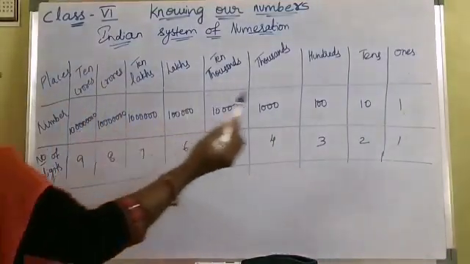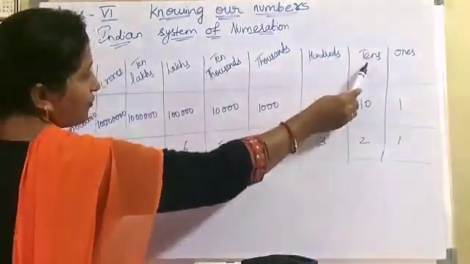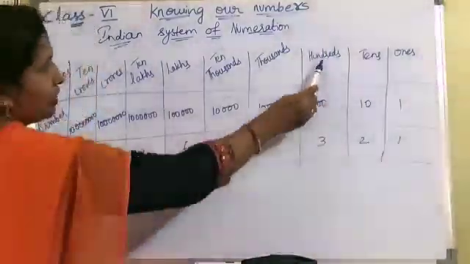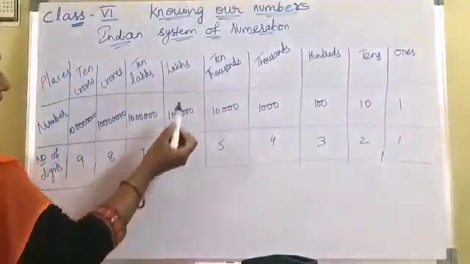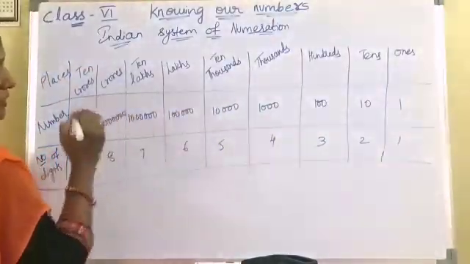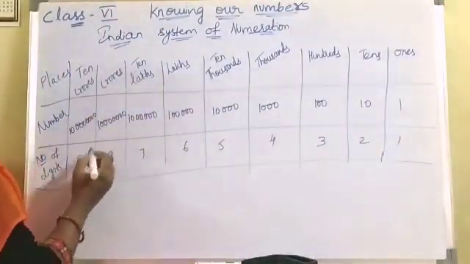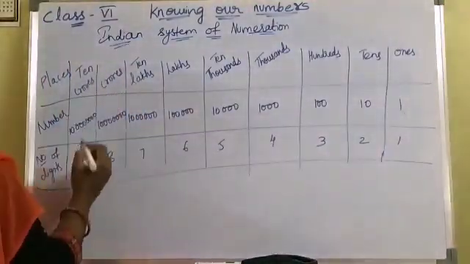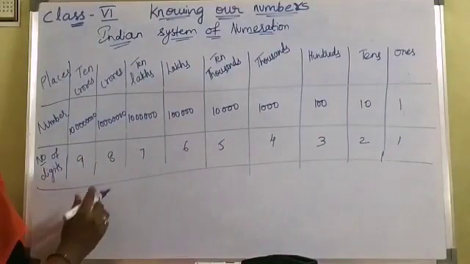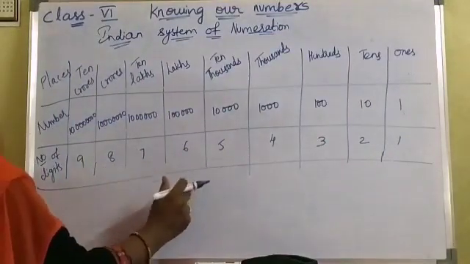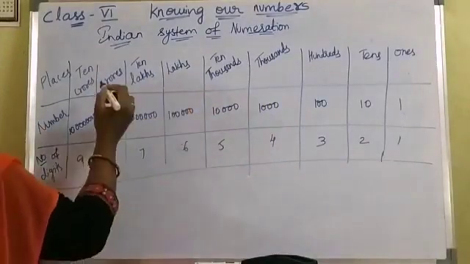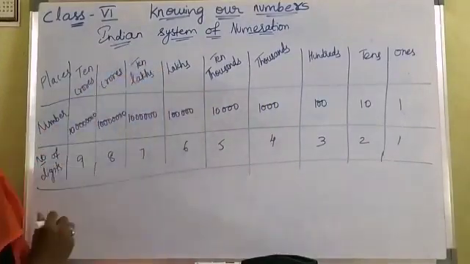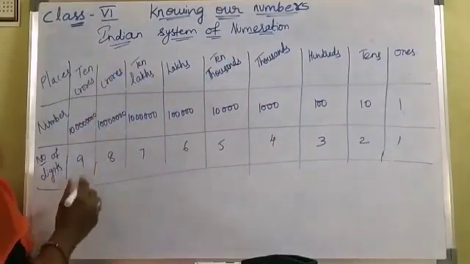So how many digits are there in ones? 1. For tens, 2 digits. For hundreds, 3 digits. For thousands, 4 digits. For 10,000s, 5 digits. For lakh, 6 digits. For 10 lakhs, 7 digits. For crores, 8 digits. For 10 crores, 9 digits. In our Indian system of numeration we use ones, tens, hundreds, and so on, and lakhs and crores will all be there.